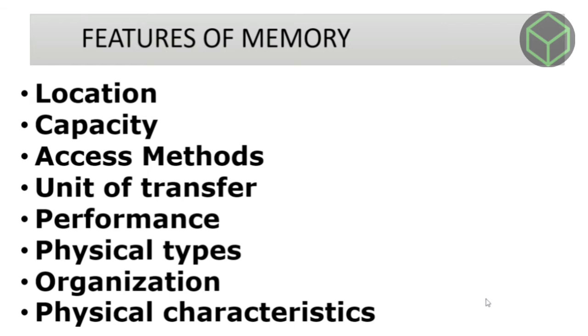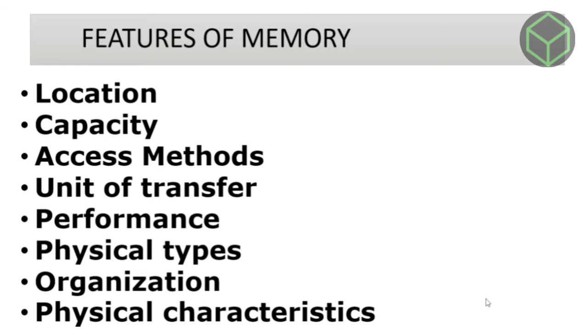In internal memory, the transfer rate of bits is mostly equal to the word size, and in external memory, the transfer rate of bits or unit is not equal to the word length. It is always greater than a word and may be referred to as blocks.